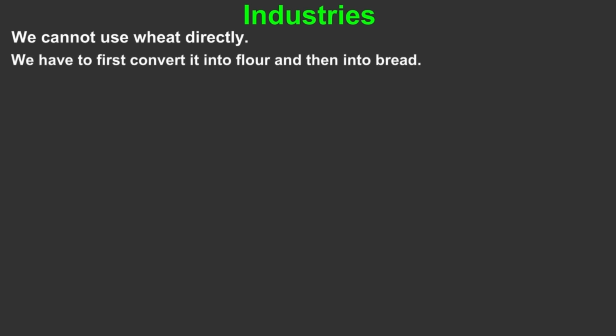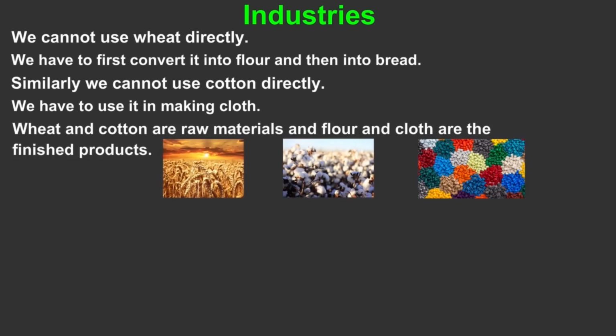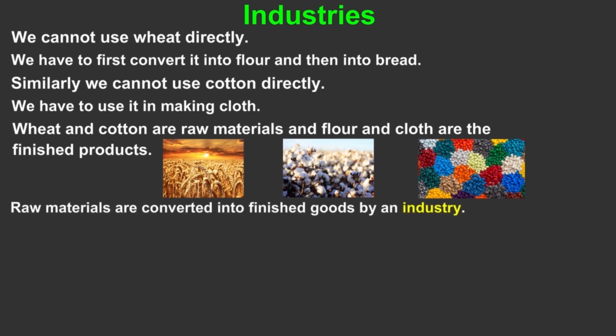Industries. We cannot use wheat directly. We have to first convert it into flour and then into bread. Similarly, we cannot use cotton directly. We have to use it in making cloth. Wheat and cotton are raw materials, and flour and cloth are the finished products. Raw materials are converted into finished goods by an industry.